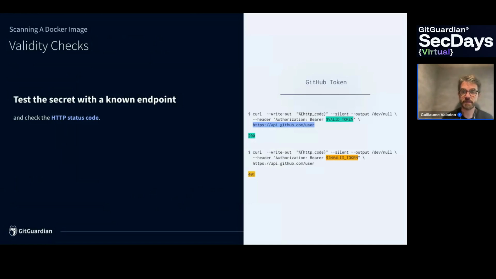On the right side, here we have the call to the api.github.com/user endpoint with a valid token in green. And we get back the 200 status code, which means the secret is valid. On the other hand, if we use an invalid token, we get the 401 result, which means the secret is invalid. So that's how we are able to check if a secret is valid or not, or if it can be exploited by an attacker or not.